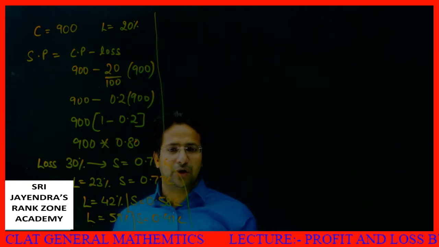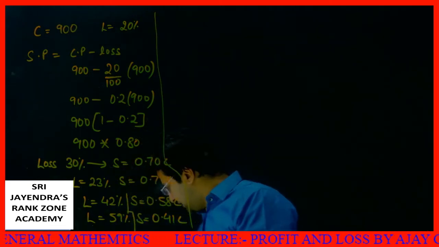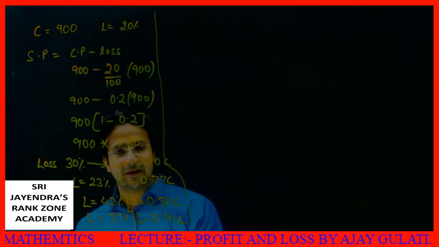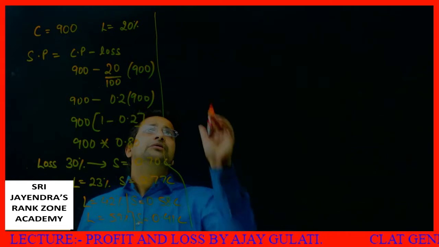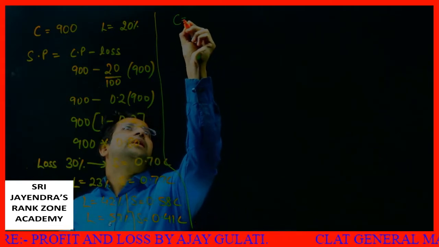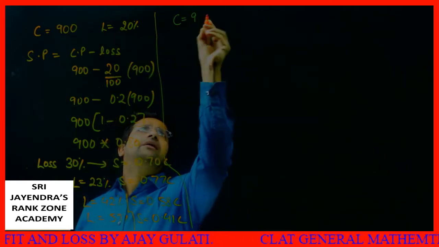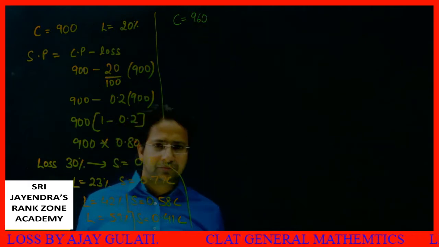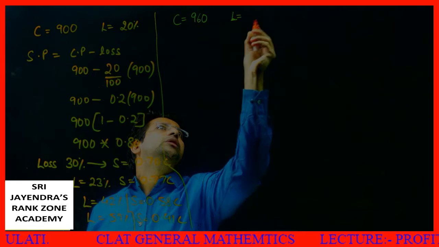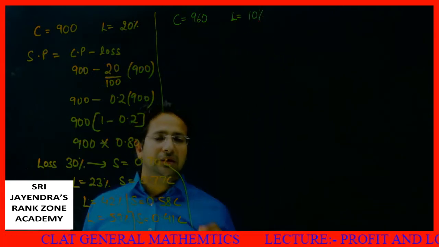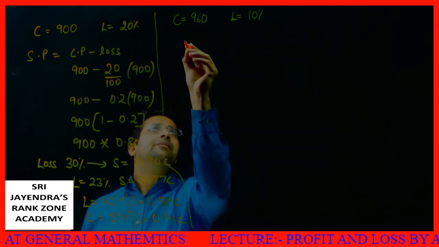Now let's take some more examples. Now I'll take double triple examples. What are double triple examples? I'll show it to you very soon. I have explained to you the concept of loss. I say my cost price is 960. If my loss is equal to 10%, then what will be my selling price?